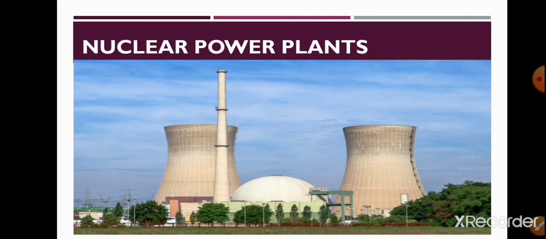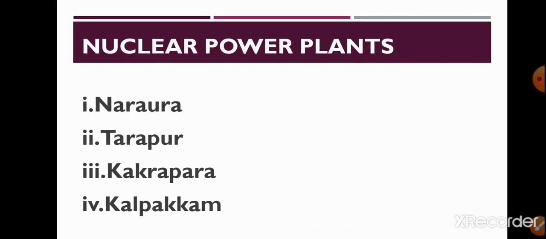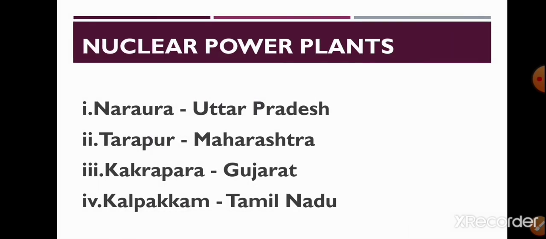Next one, nuclear power plants. First one, Narora. Second, Tarapur. Third, Kakrapara. Fourth one, Kalpakam. Okay. Now, let us see where are these nuclear power plants situated, or in which state are they located. Okay. Narora in Uttar Pradesh. Tarapur in Maharashtra. Kakrapara in Gujarat. And Kalpakam in Tamil Nadu. Okay.